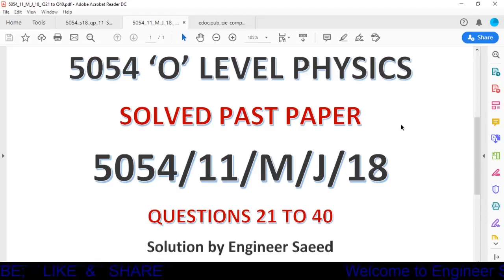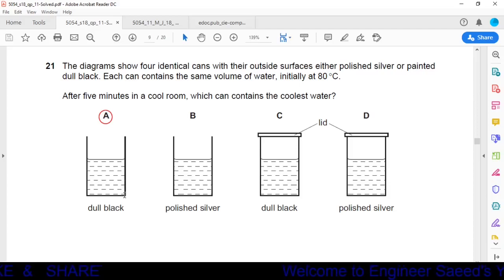Today we are going to solve O-Level Physics 5054 Paper 1 Variant 1 May-June 18 and questions from 21 to 40. From question 1 to question number 20 we have already solved. Now we have to start from question number 21.